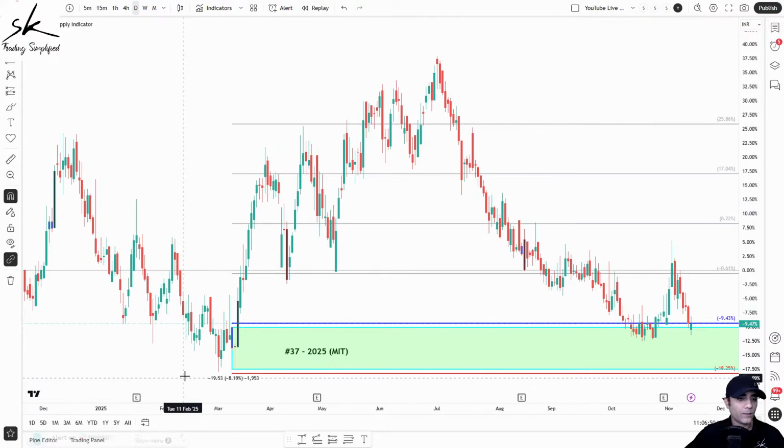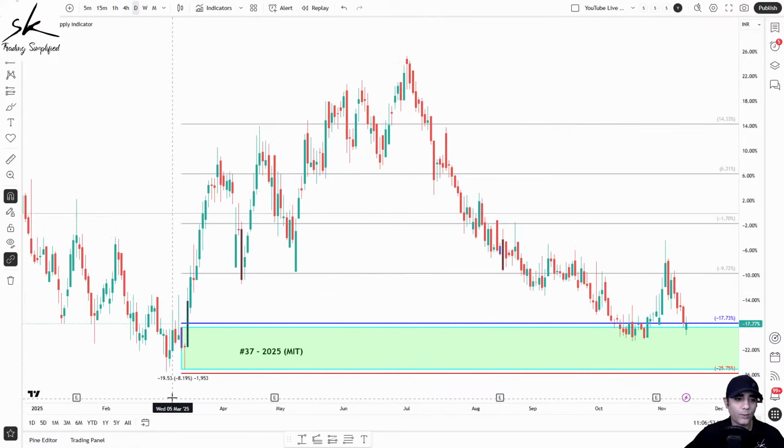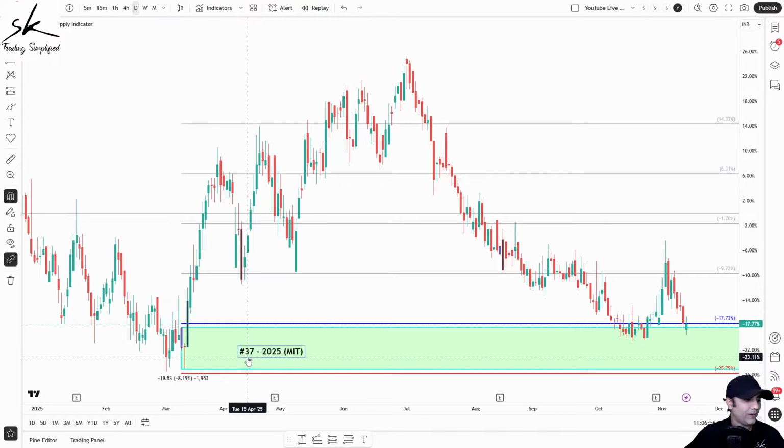So the only trade which is getting carried forward for us was from session number 37. We did the session on the 28th of September, and the prices came into the zone on the 8th of October. And then you can see we started moving up from the zone. We got the opportunity to make it a break-even trade, because once it passes 1:1, we can always make our trade a break-even trade.